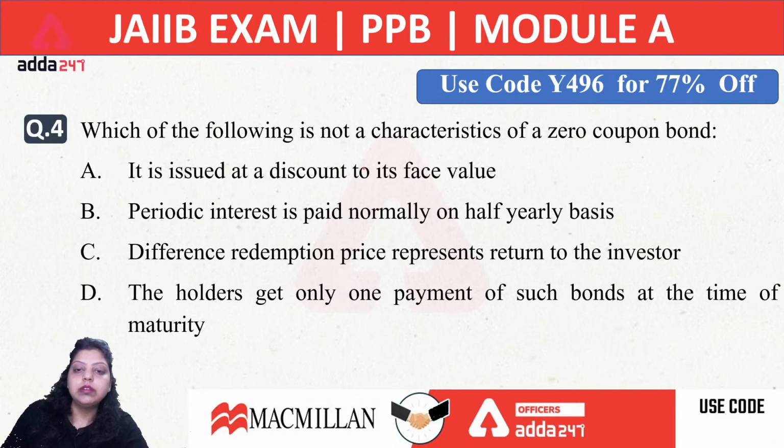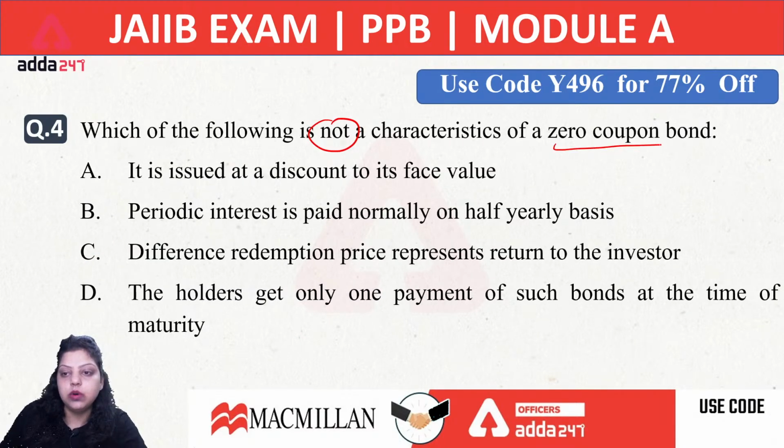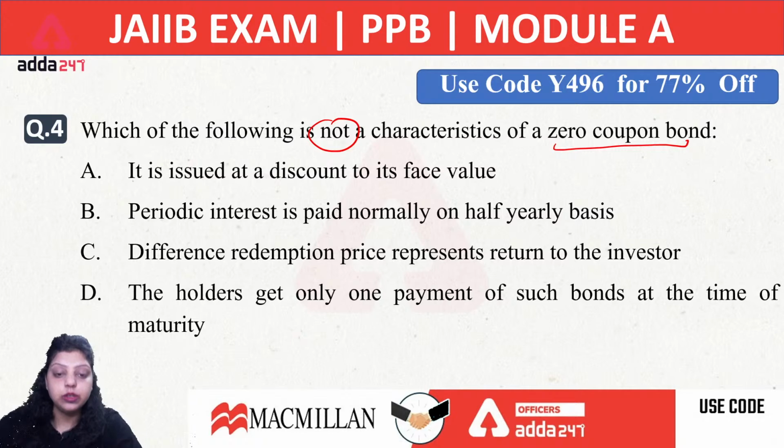Next, which of the following is not a characteristic of zero coupon bond? First statement is saying it is issued at a discount to its face value. Second is saying periodic interest is paid normally on half-yearly basis. Third is saying difference in redemption price represents return to the investor. Fourth is saying the holder gets only one payment of such bonds at the time of maturity. So which of the following is not a characteristic of zero coupon bond?